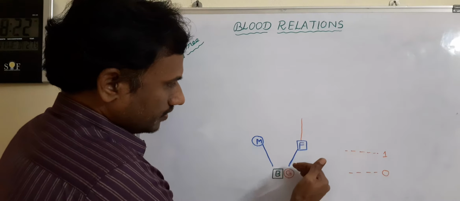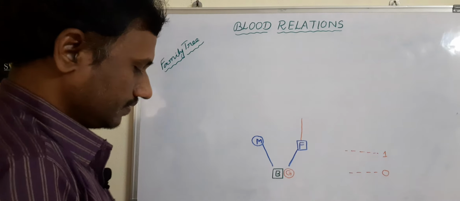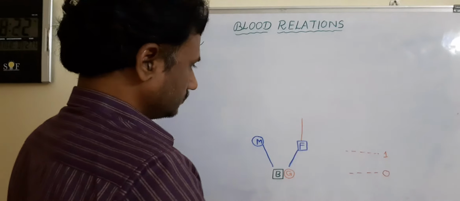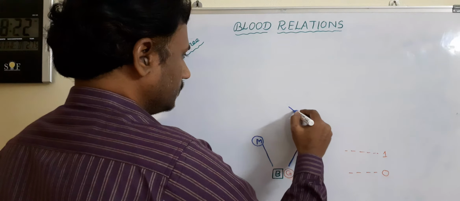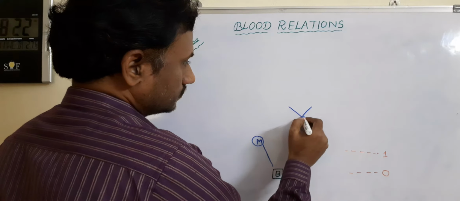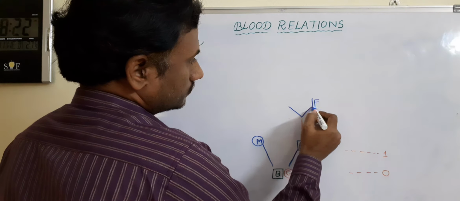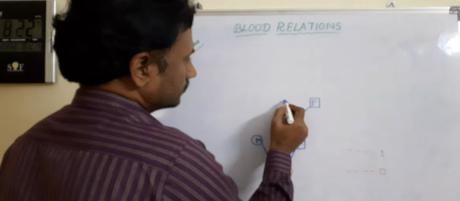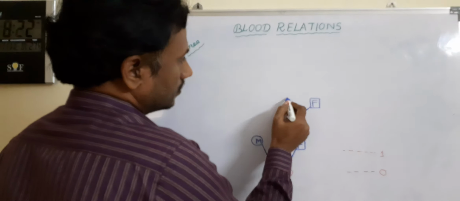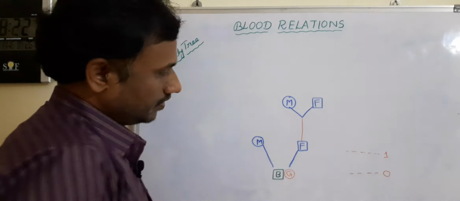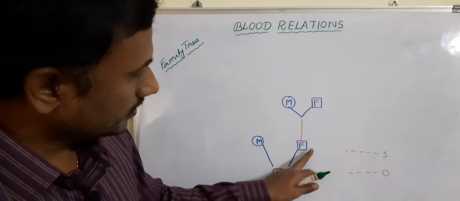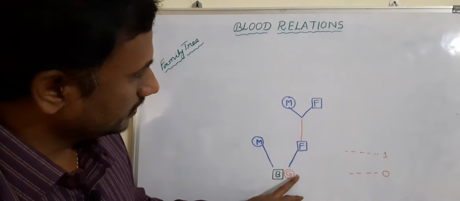Now, father's father and mother. Then here father, mother. Now observe here, father's father and father's mother. Then what is the relation between the children and these two people? For this girl or boy, these are the grandparents. That too from father side.